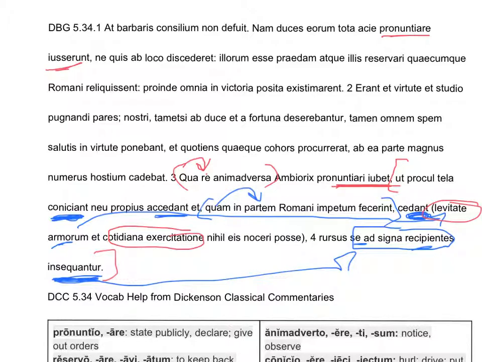So Ambiorix's strategy is, again, with which thing having been noticed, Ambiorix orders it to be announced that they should toss their weapons from far away, and nor should they get too close, and into whatever place the Romans made an attack, they, the Gauls, should back up, give way. And why? Because on account of the lightness of their weapons and daily exercise, nothing is able to hurt them, the Gauls. And then he says they should follow the Romans retreating, carrying themselves back to the signs. They should attack them from behind again. They should follow them again. So he's saying, don't fight fair.